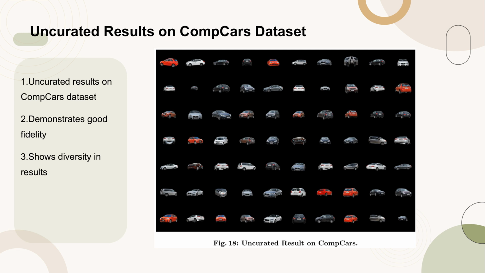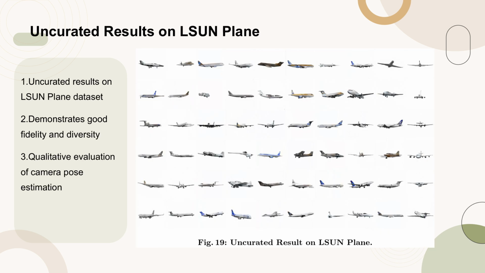These results demonstrate a good level of fidelity and diversity, showcasing the effectiveness of the method in handling various car models and poses within the dataset. Figure 19 presents the uncurated results of camera pose estimation on the LSUN plane dataset. The results demonstrate a good level of fidelity and diversity, showcasing the effectiveness of the method in handling various camera poses and scenarios within the dataset.